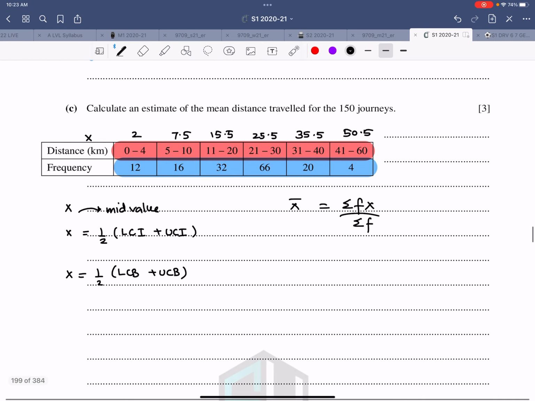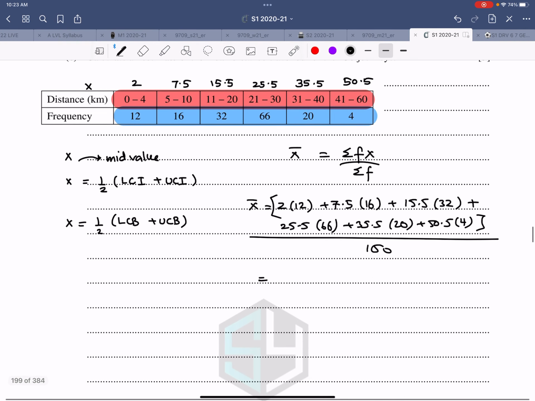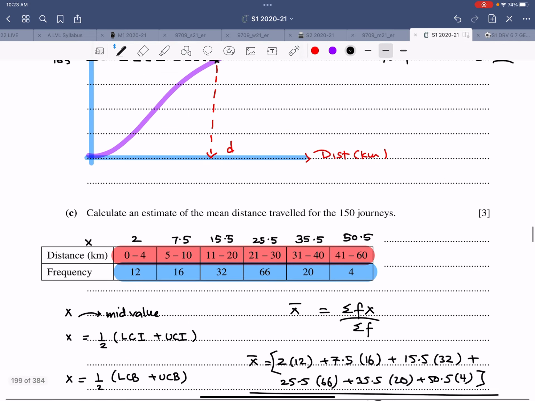So therefore, just carry out the working. 2 into 12, 7.5 into 16, 15.5 into 32, draw a big bracket, plus 25.5 into 66 and 35.5 into 20 and 50.5 into 4. Add it all up, divide by 150, and that would be the answer. Take care of the accuracy. The answer should be correct to 3 significant figures. So this is all done.